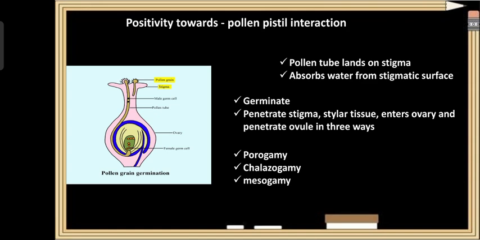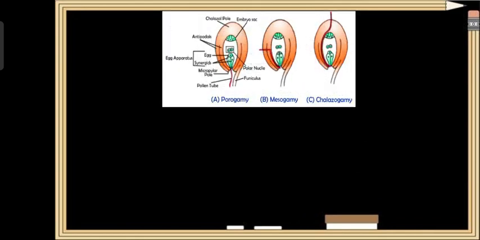These three possible routes are technically named porogamy, chalazogamy, and mesogamy. So what is porogamy, what is chalazogamy, and what is mesogamy?